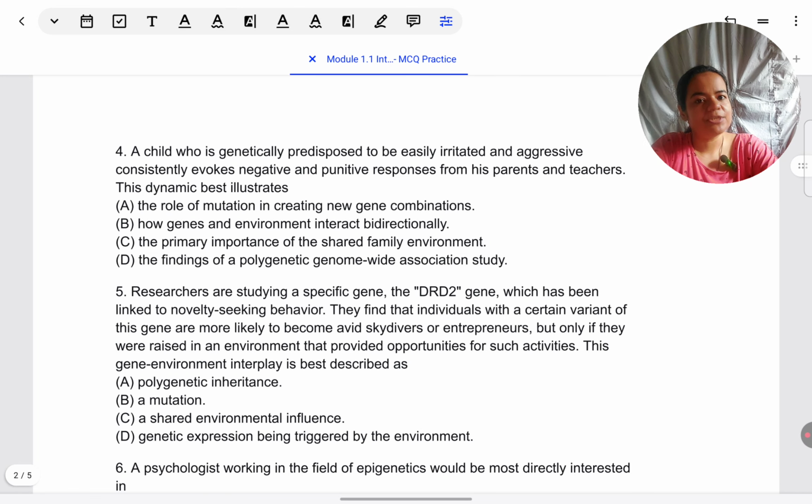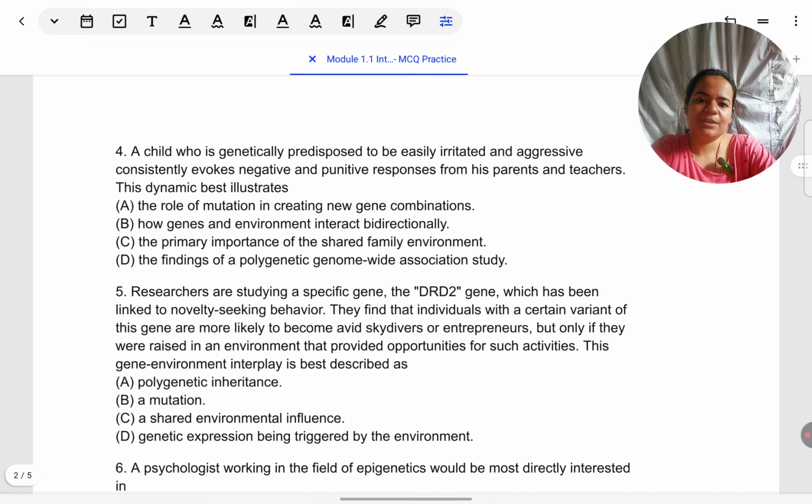Let's come to the next question. Now questions 1 through 3, they were the ones for the research scenario. Now these are independent questions. Now we don't need to refer to the research scenario again. We have some application questions before we come to the data interpretation type. Okay, let's see the next one.